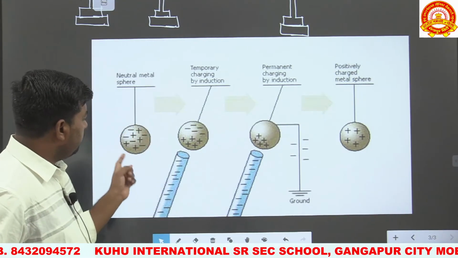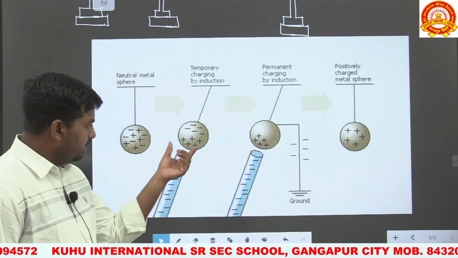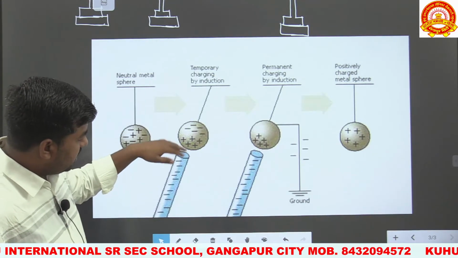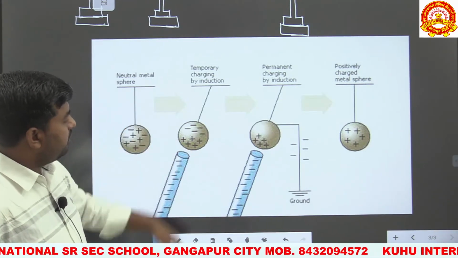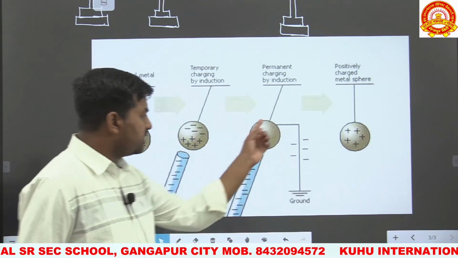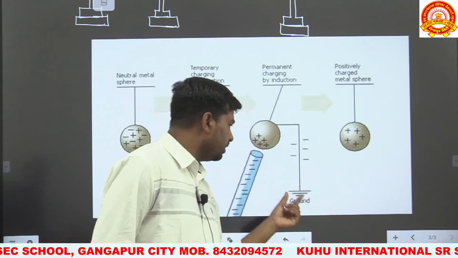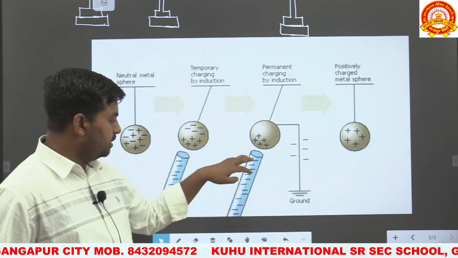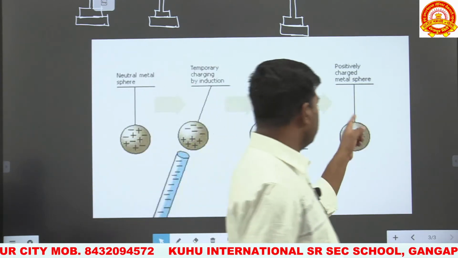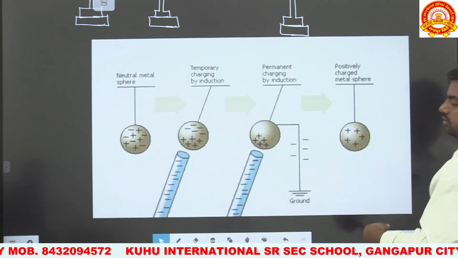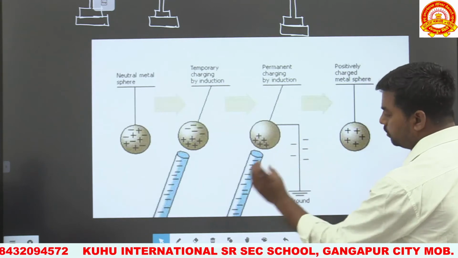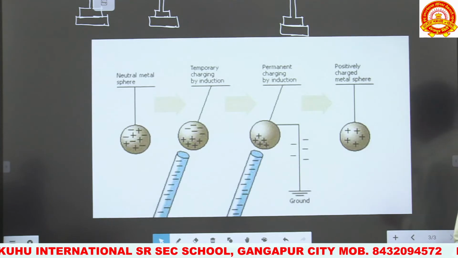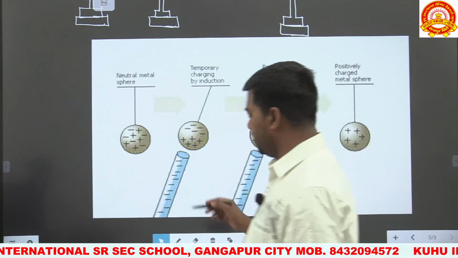This is the uncharged body and we place a negatively charged rod near this uncharged body. Then the surface of the uncharged body which is facing the charged body acquires opposite nature charge, and the away side has the same nature charge. Now it is connected to ground, so these electrons move to the ground, so only positive charge remains on it. Now we separate the negatively charged rod and the uncharged body. So see, the opposite nature charge on the surface of the uncharged body becomes uniformly distributed. This type of charging is called charging by induction.